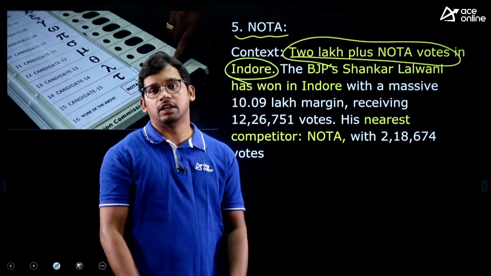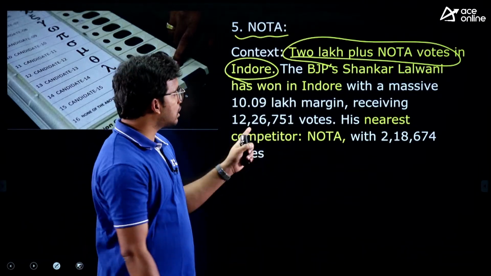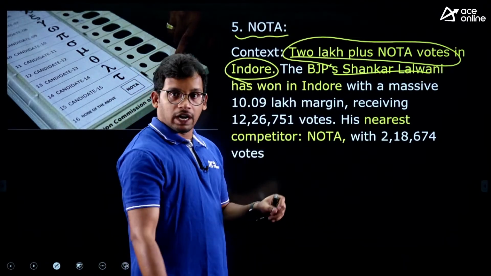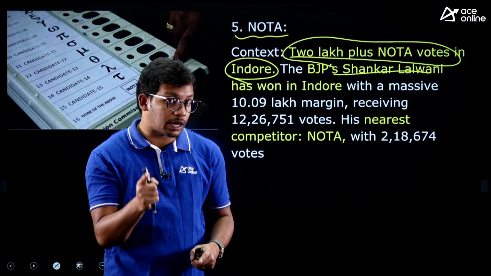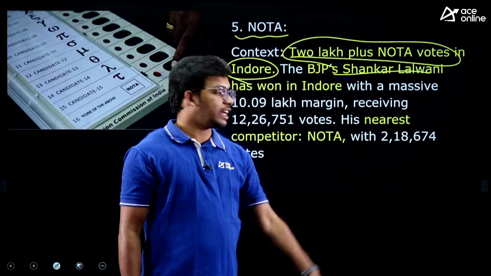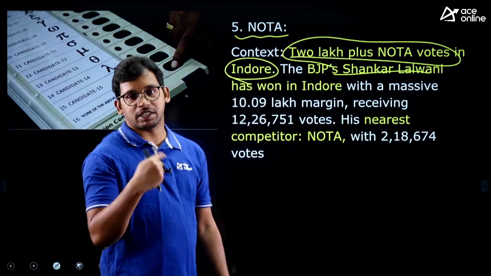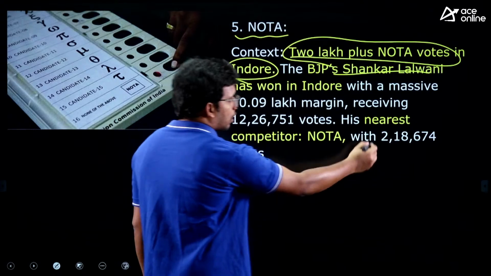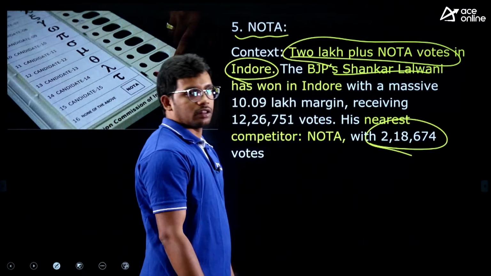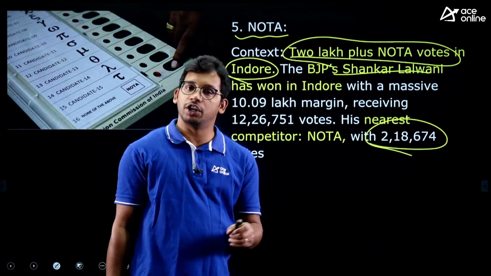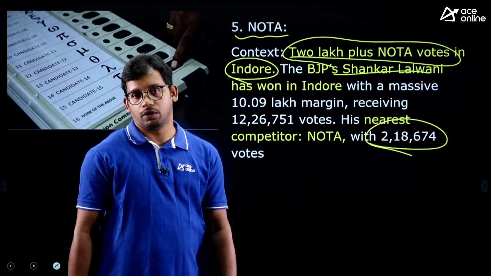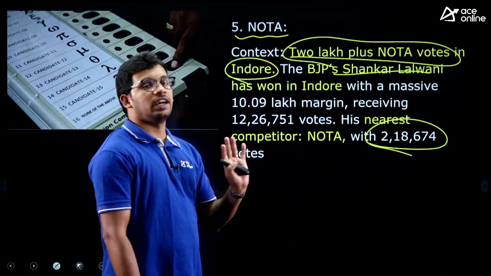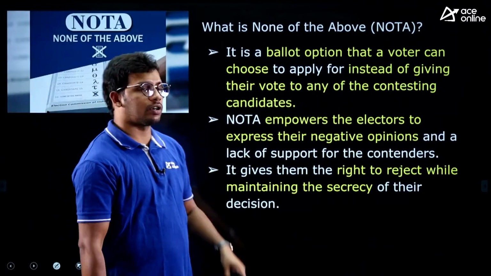There was an article that the person who has won, Shankar Lalwani, has won from Indore, and his nearest rival is not another person, but NOTA. He has not defeated any person; rather, the second one in the winning list is NOTA. NOTA got 2,18,674 votes in Indore. So that has become the issue now, right? The nearest competitor is not a person from any party, but rather NOTA. Fine. Now what is this NOTA?